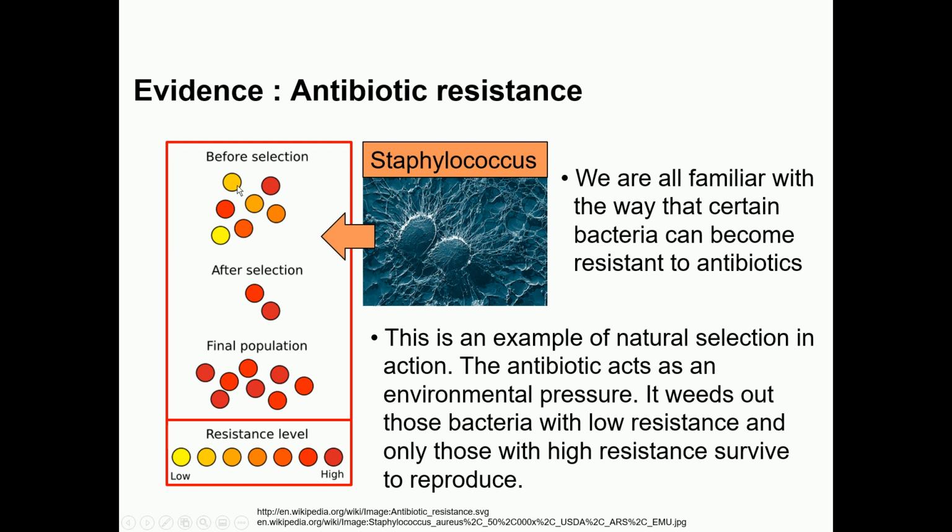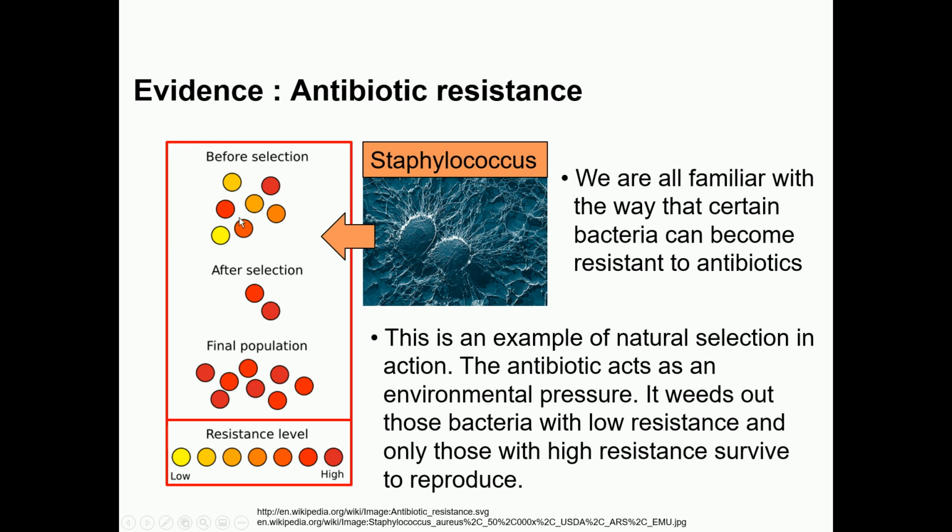You can see here a population of bacteria, and the susceptibility to the antibiotics is shown with different colors. The yellow means less resistance, and going towards the red color they have high resistance. So this is a population with different levels of sensitivity to the antibiotics.